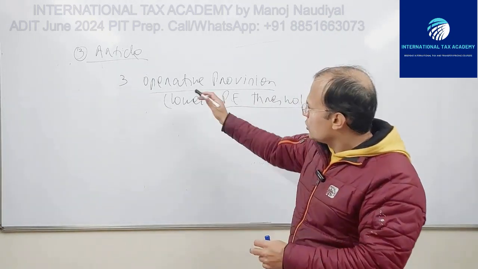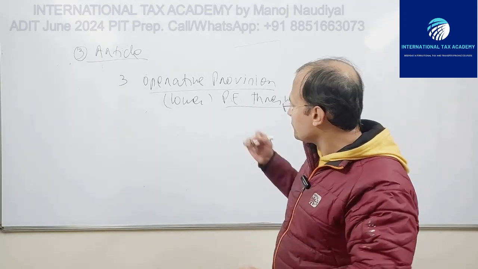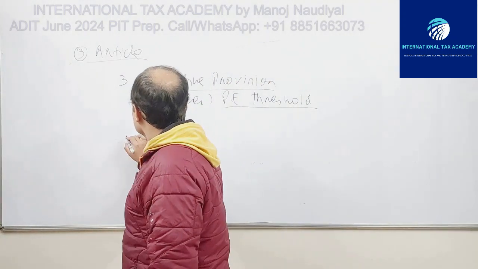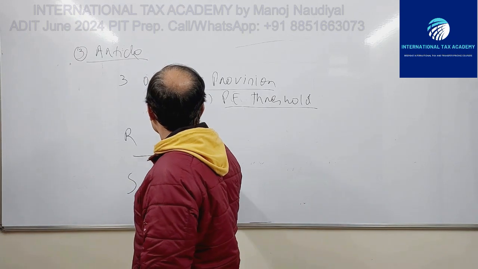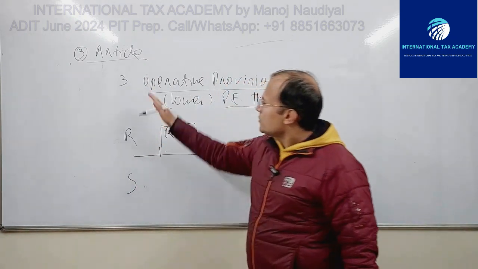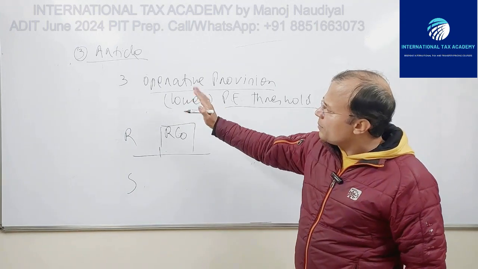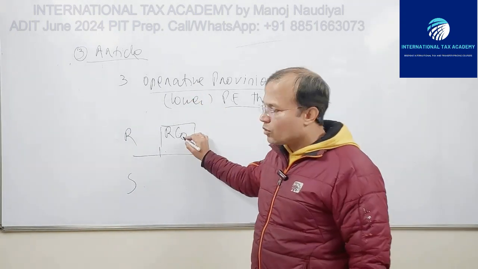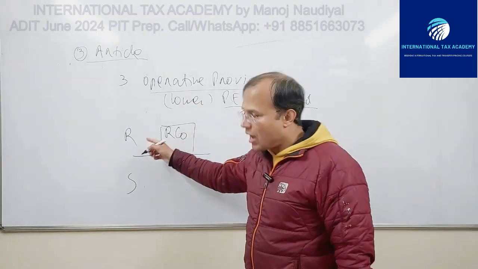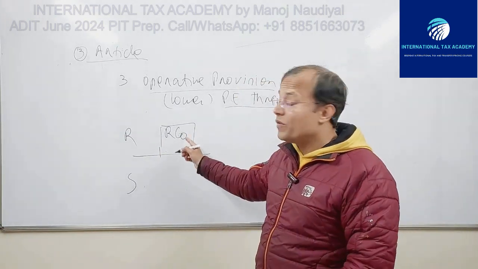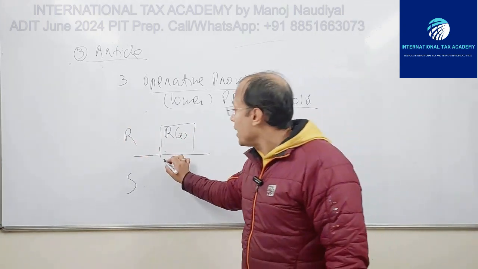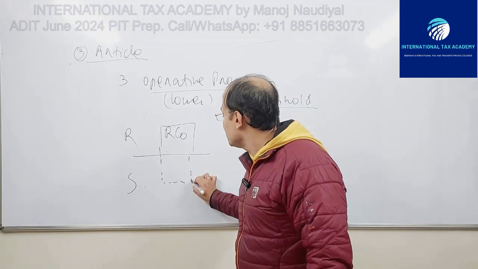Fine. So the third paragraph is the operative provision. It says, so this is R country, this is S country, this is ARCO. The third paragraph says that if ARCO, which is the resident enterprise of state R, carries on relevant activity